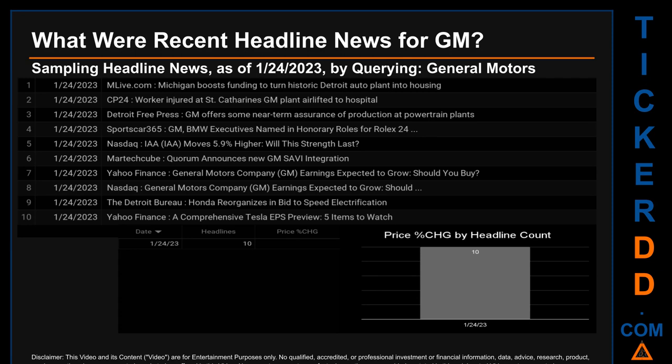Nasdaq published the headline that read, IAA moves 5.9% higher. Will this strength last? MartechCube published the headline that read, Quorum announces new GM Savvy integration. Yahoo Finance published the headline that read, General Motors Company, GM, earnings expected to grow. Should you buy? Nasdaq published the headline that read, General Motors Company, GM, earnings expected to grow. Should you buy? The Detroit Bureau published the headline that read, Honda reorganizes in bid to speed electrification. Yahoo Finance published the headline that read, A comprehensive Tesla EPS preview. 5 items to watch.